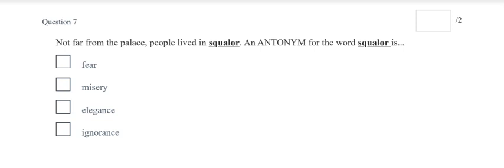Number 7. Not far from the palace, people lived in squalor. An antonym, that means opposite, for the word squalor is fear, misery, which is like being miserable, elegance, or ignorance. We want the opposite of squalor: fear, misery, elegance, or ignorance.